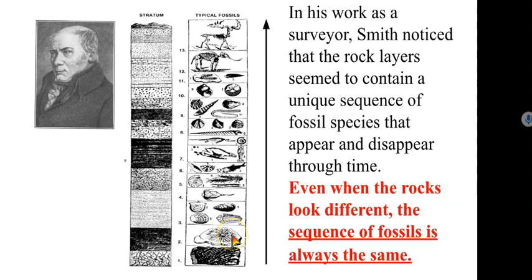So even when the rock layers were different at different locations, the order of these fossils was always the same. A fossil would show up and then disappear, and then a different fossil would show up and then disappear.